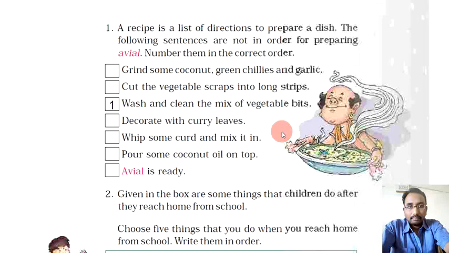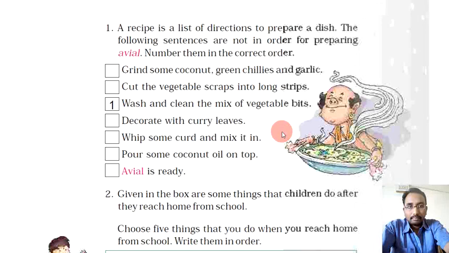Even we add milk also. So milk, sugar, and tea powder, they are called the ingredients. So likewise, when we prepare any dish, we add so many things, and those things are called ingredients, right?